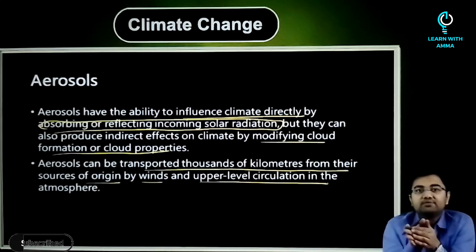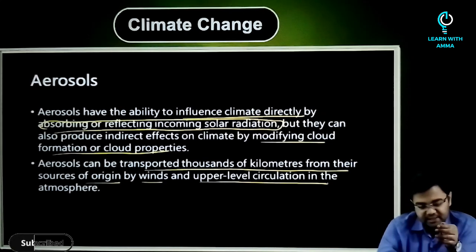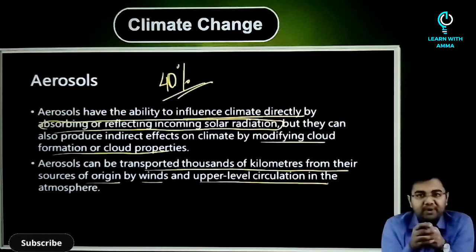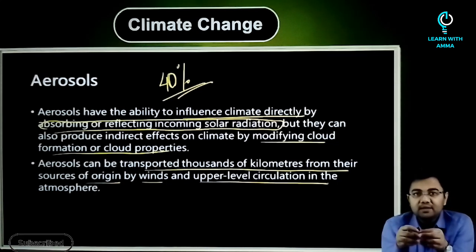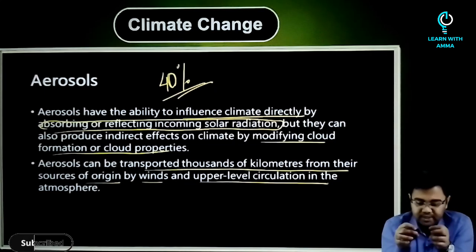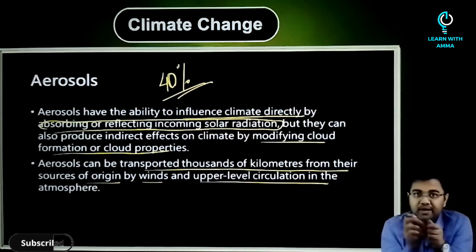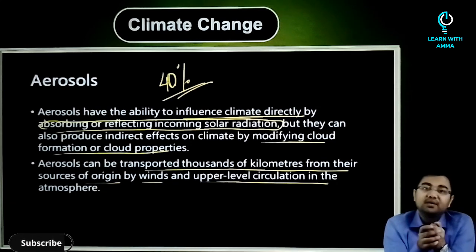The negative radiative forcing of aerosol basically offsets the warming by approximately 40%. But the relative uncertainty in the aerosol radiative forcing is very high. I mean, the probability is very low of being able to calculate how much it is able to impact in comparison to the greenhouse gases.